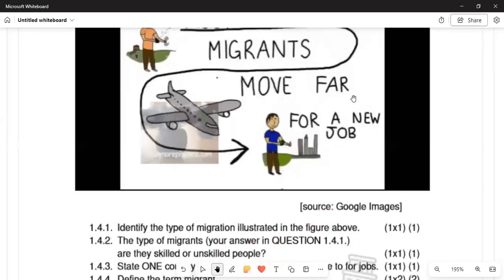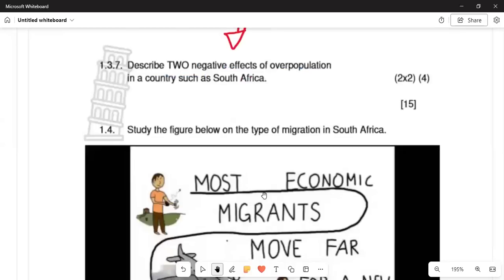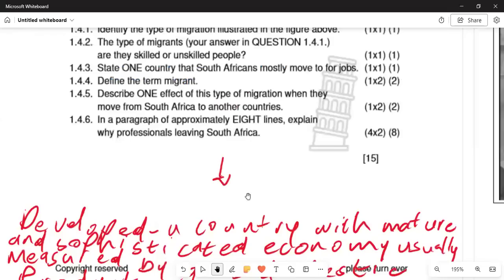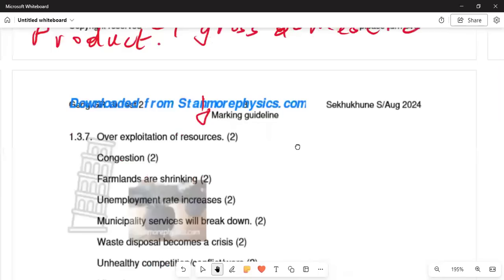And then moving on again, we've got the continuation of the questions, whereby in 1.3.7 we are asked about the effects of overpopulation in a country such as South Africa. What is overpopulation? We are saying this is the clustering of people over a small area of land. That is overpopulation. So we've got the reasons why people move from one country to another, but we know for sure it has a negative impact.